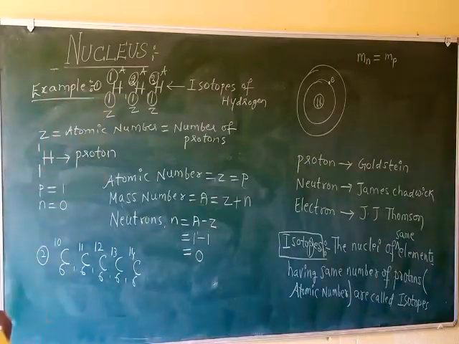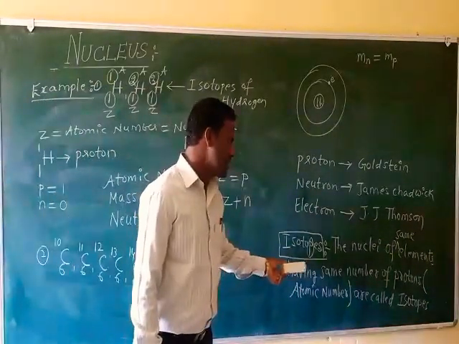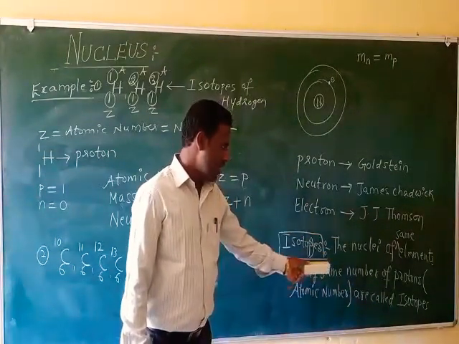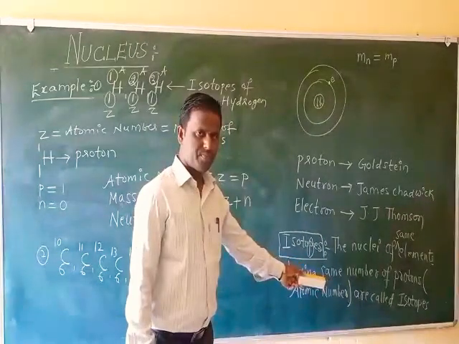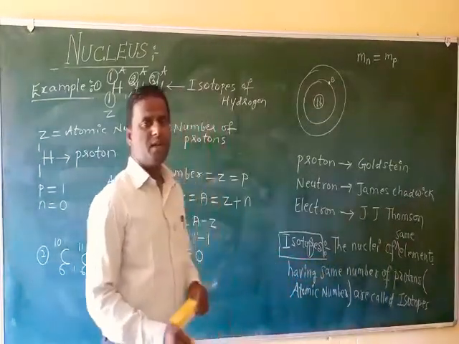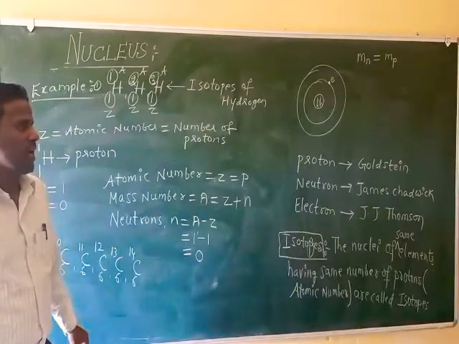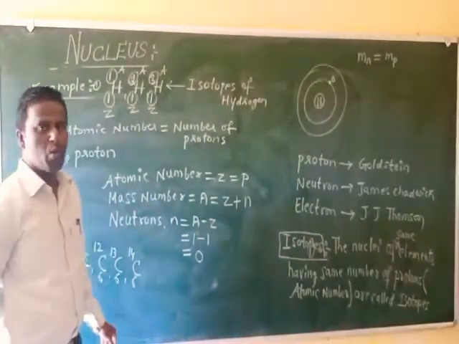So what are isotopes? The nuclei of the same element which have the same number of protons, that is the same atomic number, are called isotopes, but they have different mass numbers. Atomic number is the same, mass number is different.